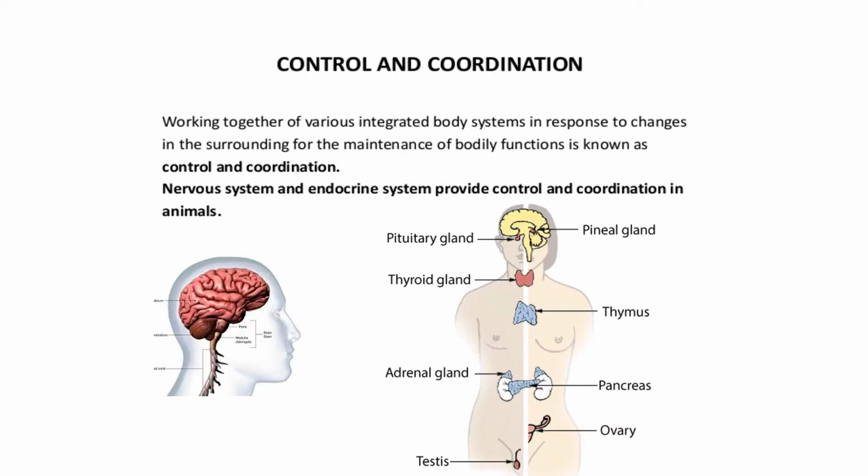So today we are gonna study control and coordination. So let's begin. As we all know, our body is an integrated body, which means many functions are carried out at the same time. So this needs control and coordination. It is controlled by the nervous system and the endocrine system by releasing various hormones. In this video, we are gonna study the nervous system, and in the next video we'll study the endocrine system.